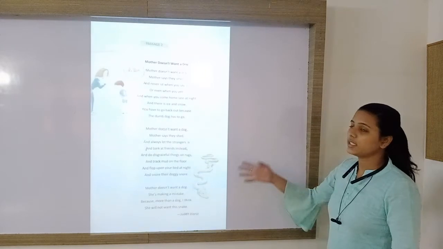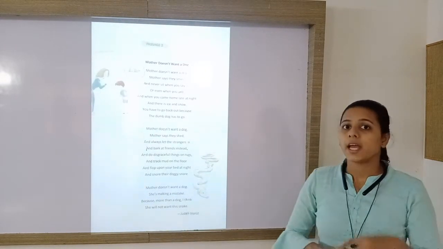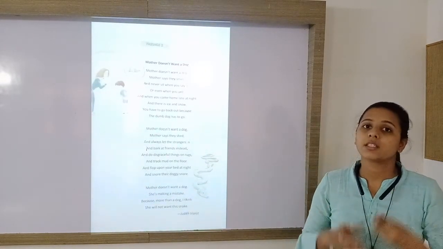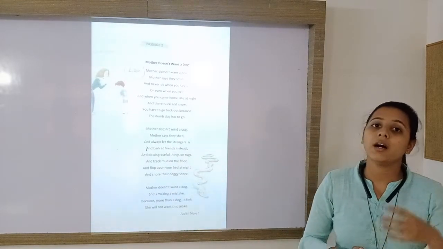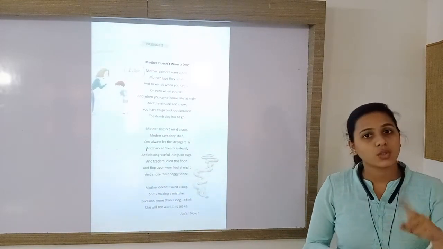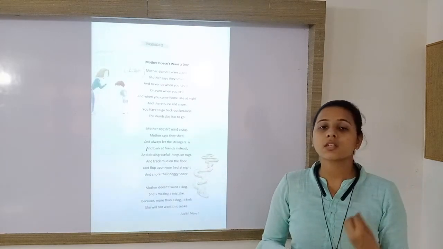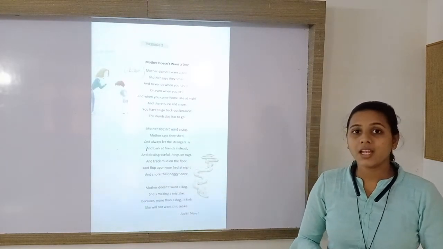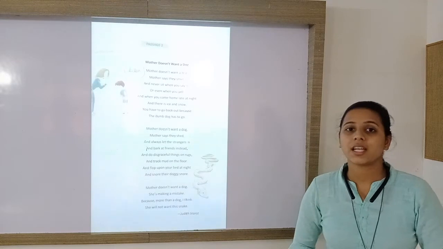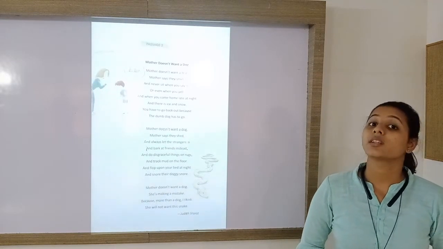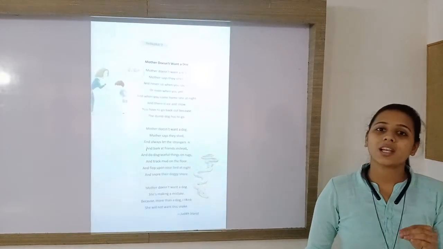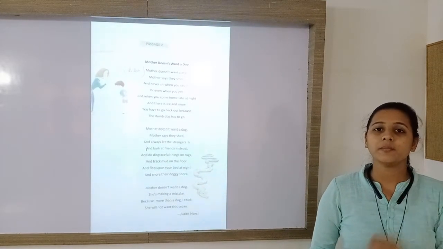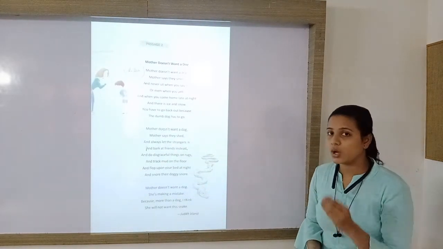So here the poem comes to an end, and what does the boy want? The boy wants to have a pet. Mother thought that he wanted a dog as a pet, so she refused and gave reasons for her refusal. Then the boy explained, I do not want a dog, I want a snake, and you are mistaken. I think you would not like a snake more than a dog.